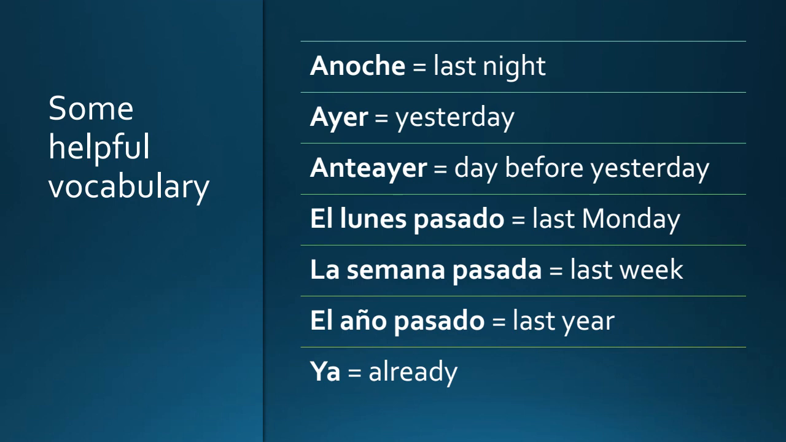You can change that for any day of the week. So you could say el martes pasado would be last Tuesday. La semana pasada would be saying last week. El año pasado, last year. And then finally, you'll see this word ya sometimes, which means already. So I could say ya comí, I already ate. So it's something that's in the past tense. It happened already and it's finished. So it's a one-time completed past action.